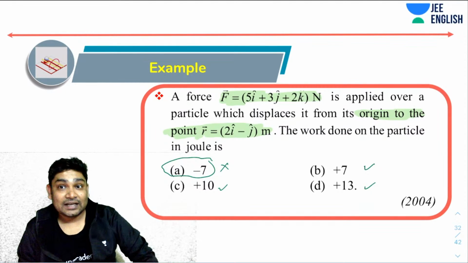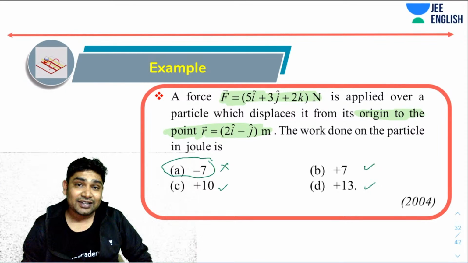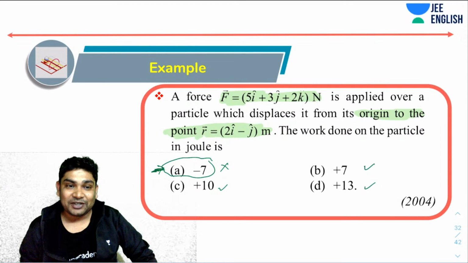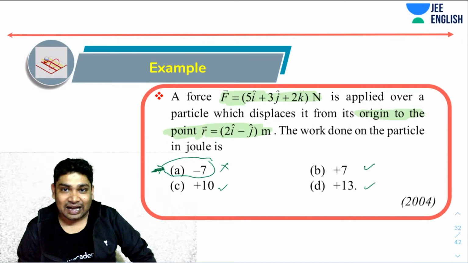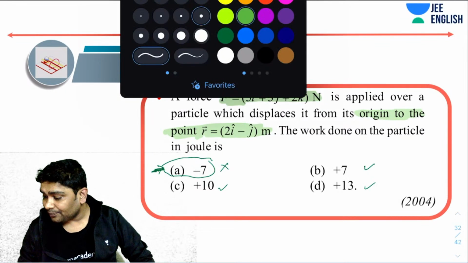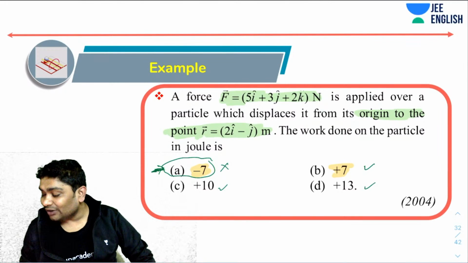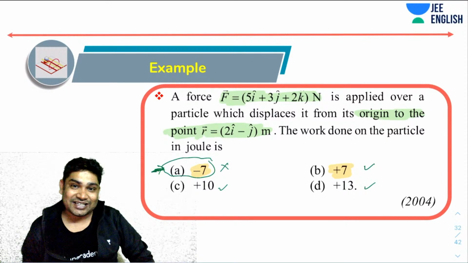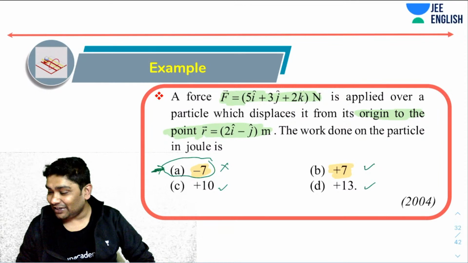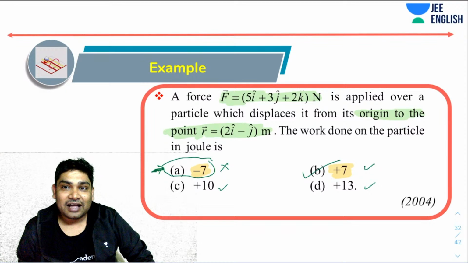Trust me, whenever you have such a situation where 3 options are positive and only 1 is negative, then that cannot be the correct answer. Why? Because if you just knew that it is going to be negative, then you already have that option, right? So usually that will happen. What is interesting is that the numerical value here and here is kept the same. That is usually done when either of these is supposed to be the answer. Then to confuse you, they generally put one with a positive sign, one with a negative sign. So this cannot be the answer. If I had to take an intelligent guess, I would have just said B.